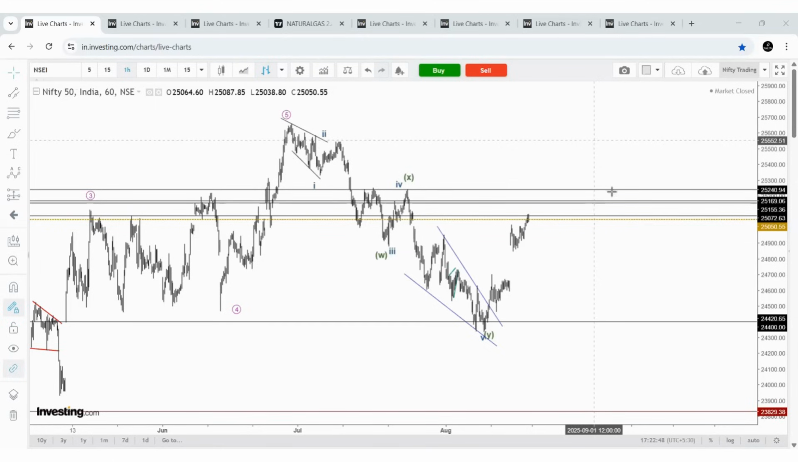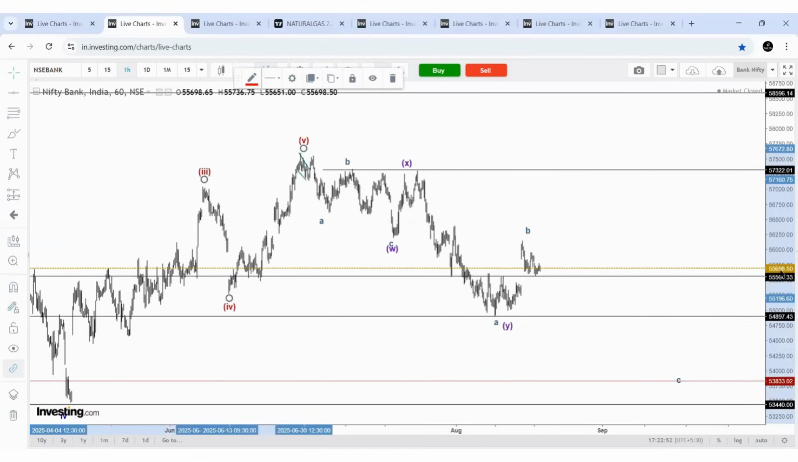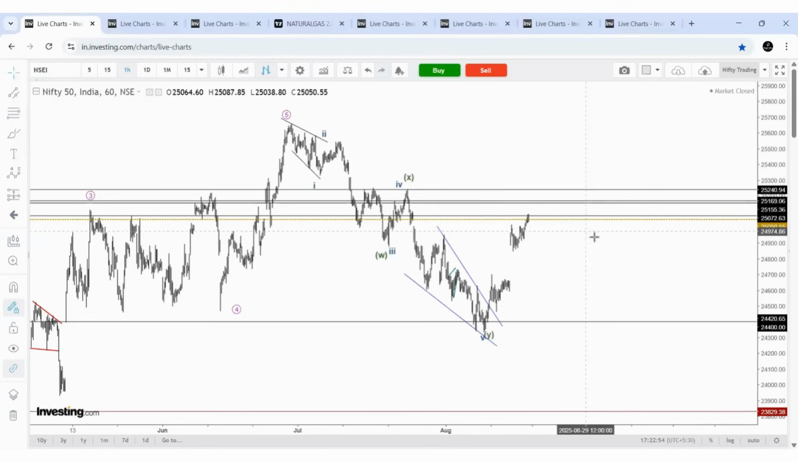Today, 20th August, Nifty ends at 25,050 and Bank Nifty at 55,698. Before proceeding to today's market update, let me explain the context here, what wave we are expecting. I have explained these wave counts in almost all videos. That's why I did not share an update in the previous video.